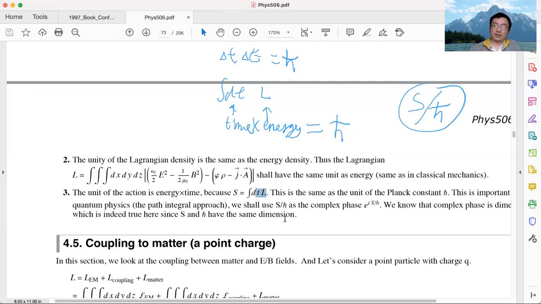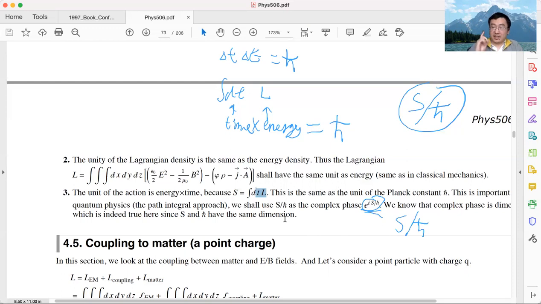Because in quantum mechanics, we know there is a picture called the path integral picture. In the path integral picture, we have different paths for the propagation or evolution of a particle, and different paths carry different weights. That weight is this exponential factor. In this exponential factor, action over h bar is a complex phase that we need to pick for this path.